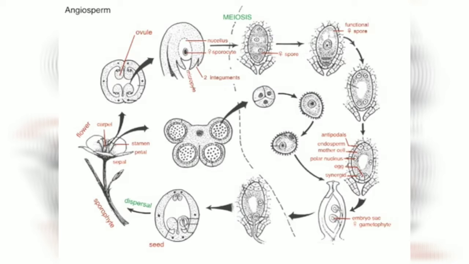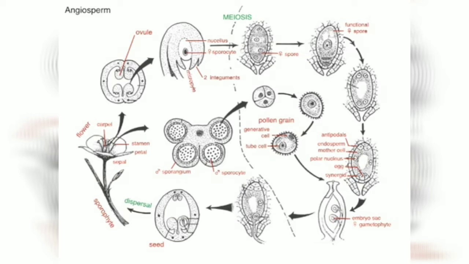Okay, let's go back and look at the male structures. So we have stamens. At the top of stamens are anthers. Those anthers have a series of microsporangia, 4 in this case. The microsporangia contain within them microsporocytes. The microsporocytes undergo meiosis and make microspores. Those microspores then will divide a couple times and make pollen grains. So pollen grains are microgametophytes. Those pollen grains will consist of a couple of cells that you can see, a generative cell and a tube cell. You can usually see both of those.